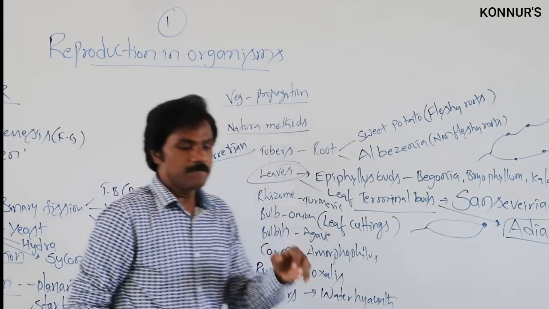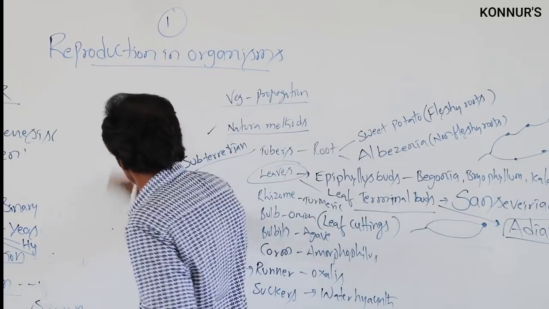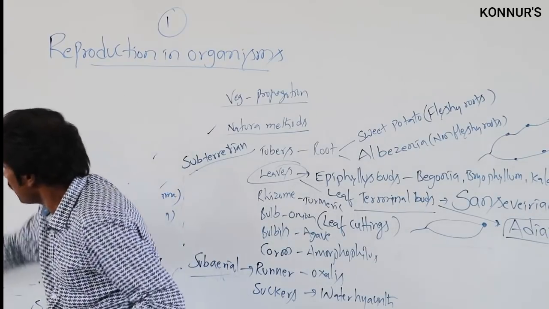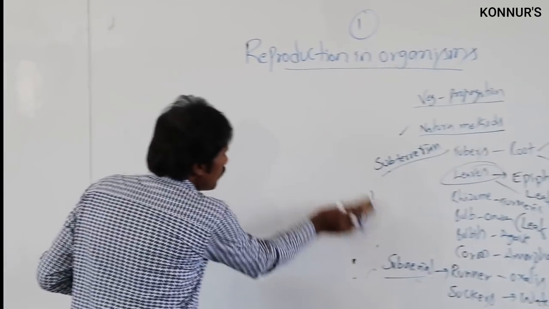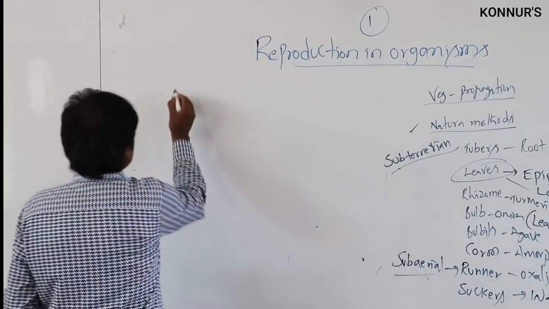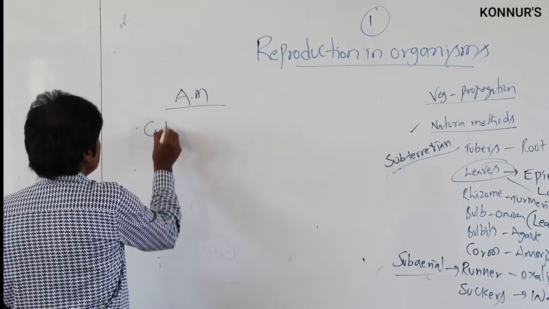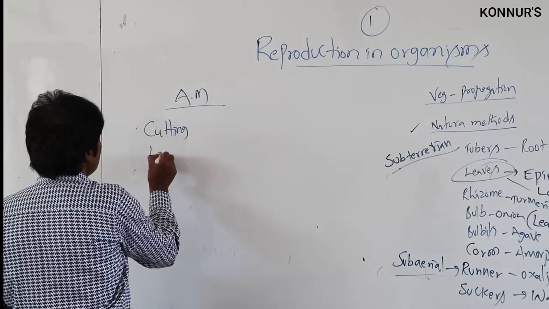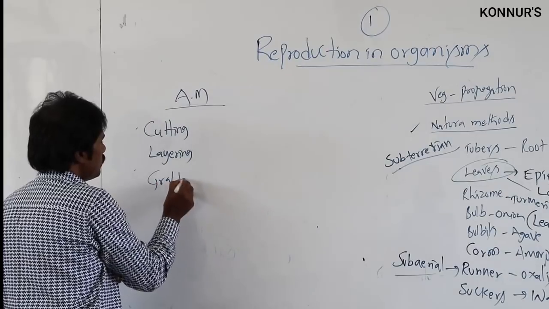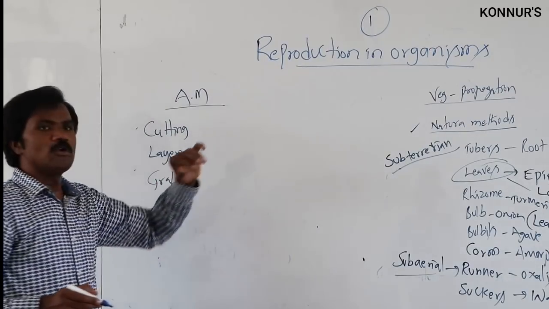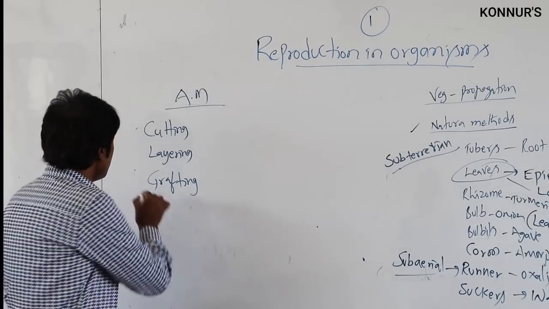But the artificial methods commonly present are cutting, layering, and grafting. That is the artificial method. Many times questions come related to grafting.